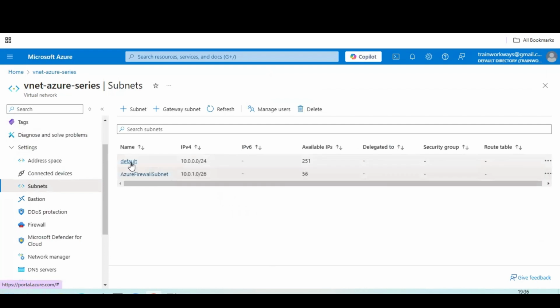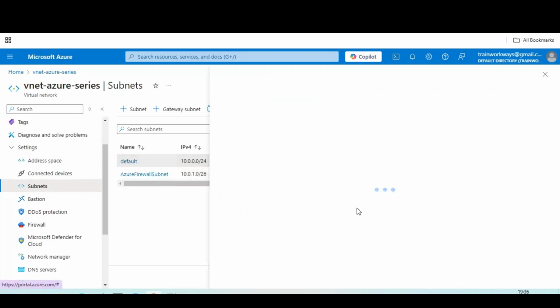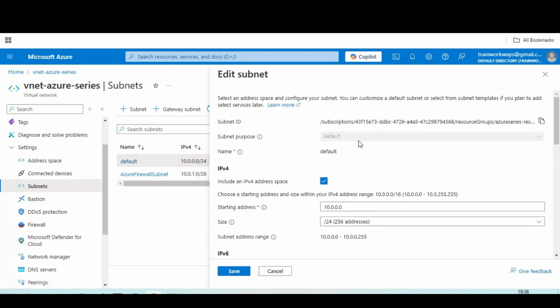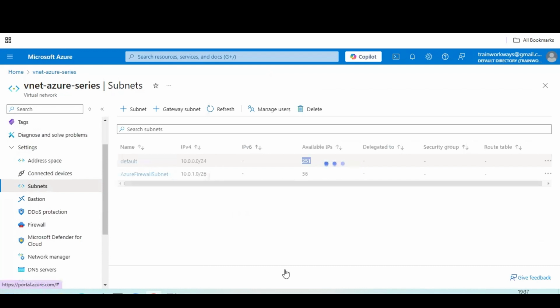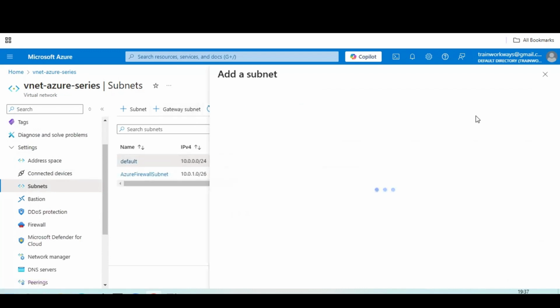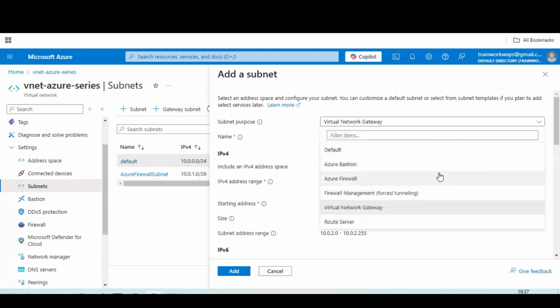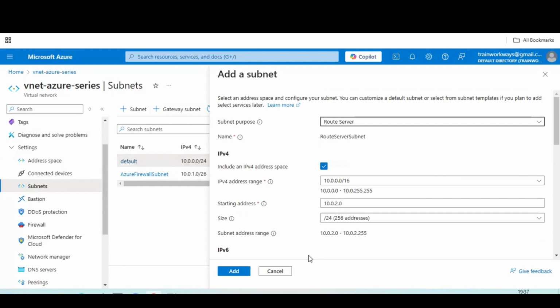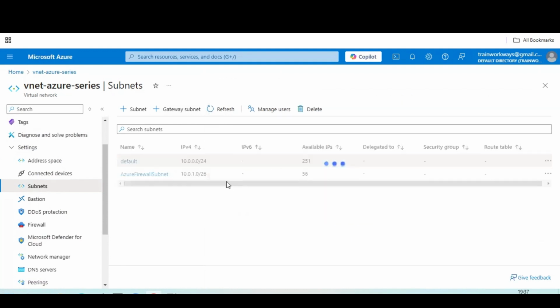If you are allowing a default subnet, 251 IP addresses will be available with a /24 range of IP addresses. This will be there with a default network. You can see here, default. If you want to create multiple subnets like this, any Bastion host subnet, likewise you can create everything: firewall, route server. If you want to create a route, those will be mapped to the master network.